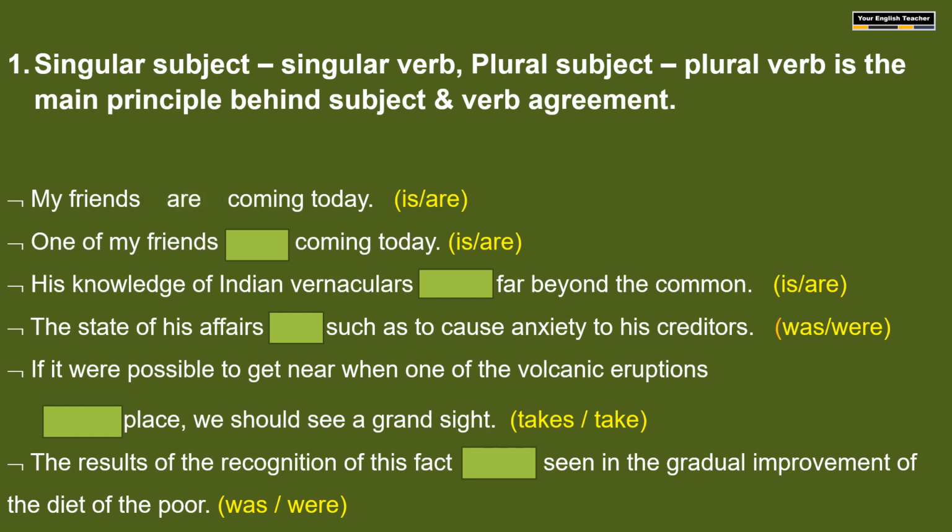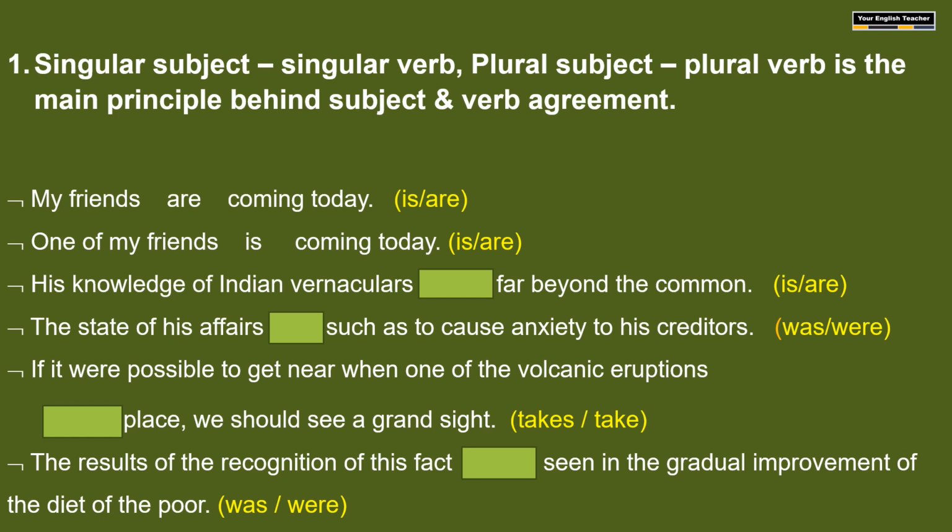Now see the second one: one of my friends dash coming today. Here the subject appears to be plural, but it actually is not. In meaning, it is singular: not all friends, one of my friends. So here the subject is singular and hence it takes a singular verb, is.